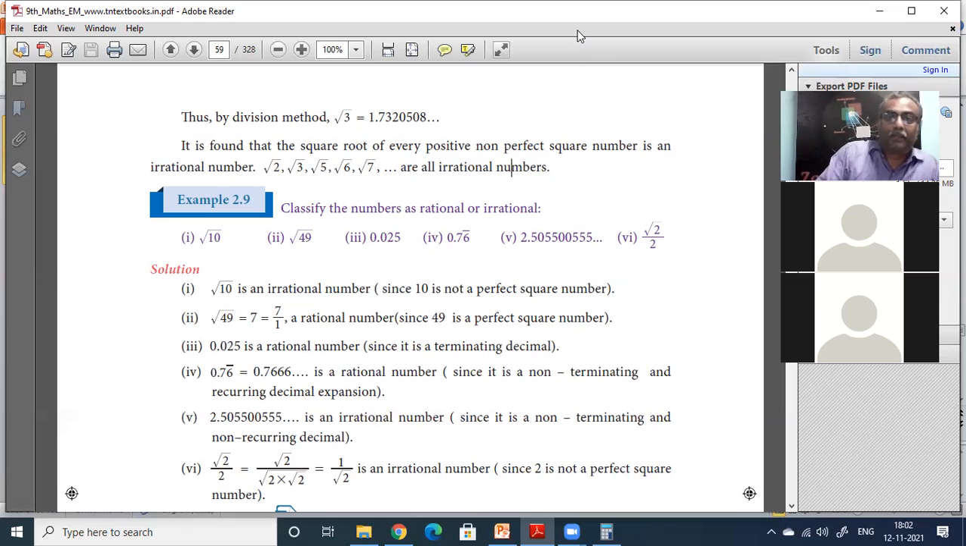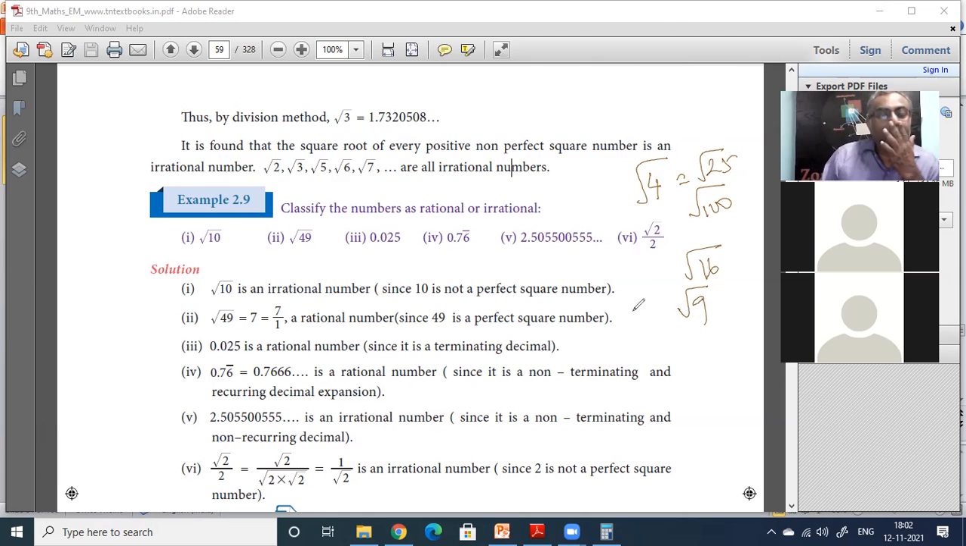But I want to ask you one thing. Root of 4, root of 25, root of 100. Are these irrational numbers? Root of 16, root of 9. Are these irrational numbers? Yes, uncle. What is root of 4? It is 2. Root of 4 is 2. 2 is not an irrational number. Root of 4 is root of 2 squared. What is root of 9? 3. Root of 9 is root of 3 squared, 3. So that's also not irrational.